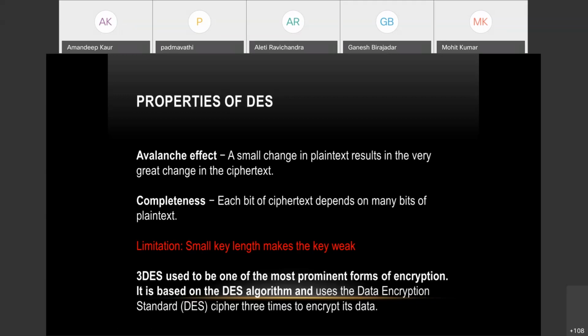So this makes the key very weak. To improve upon this, Triple DES, or 3DES, was used, which is one of the most prominent forms of encryption nowadays. It is based on the DES algorithm itself, but it uses the DES cipher three times to encrypt its data. So this is a very secure method.